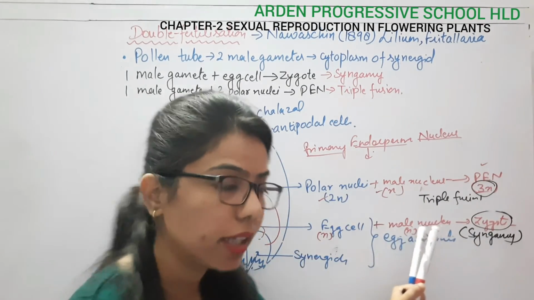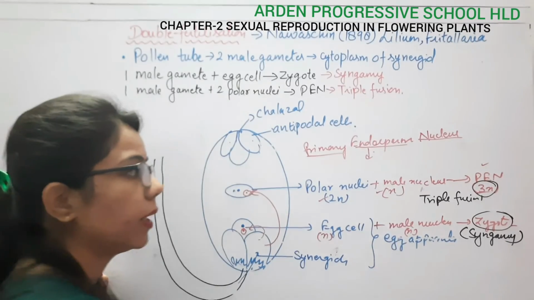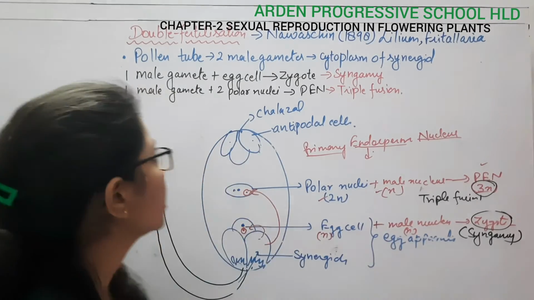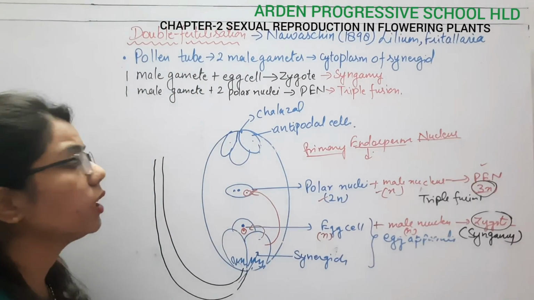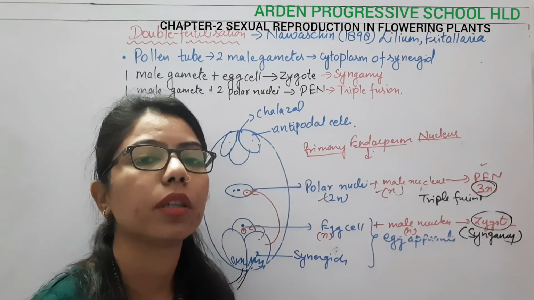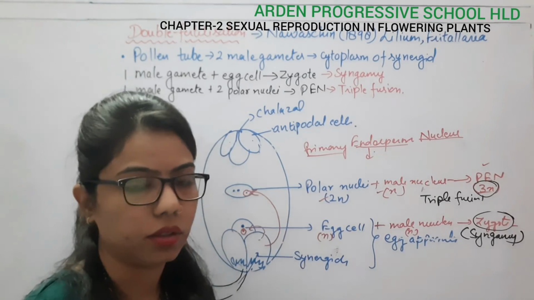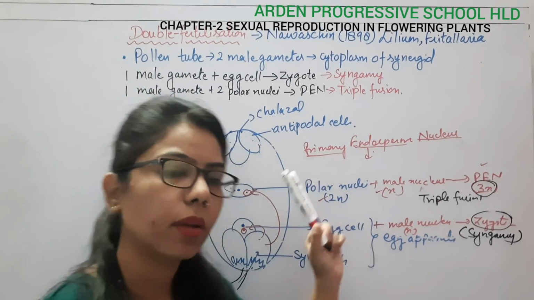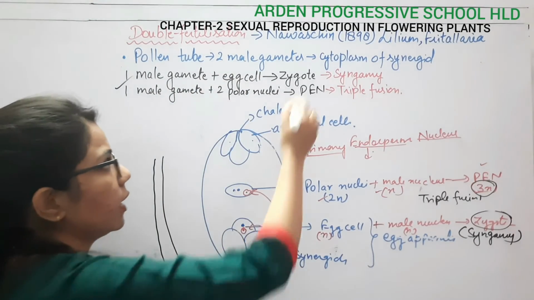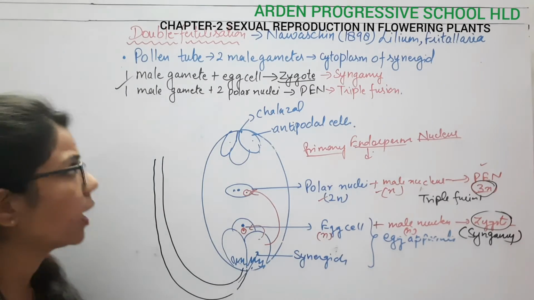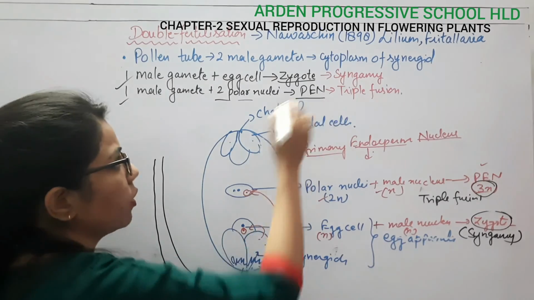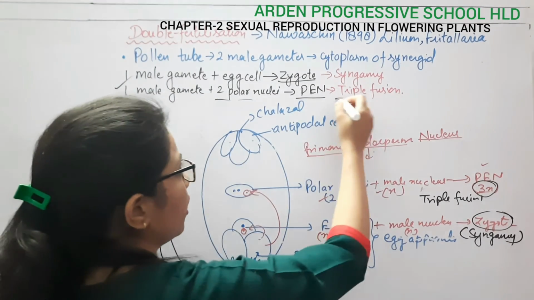So double fertilization is what? 2 times fertilization take place, and it is a combination of syngamy plus triple fusion. It takes place only in flowering plants. In humans or animals there is only fertilization, and no such term as double fertilization. Here, one male gamete combines with the egg cell to form the zygote, known as syngamy. Another male gamete combines with the 2 central polar nuclei to form the PEN, the primary endosperm nucleus, known as triple fusion.